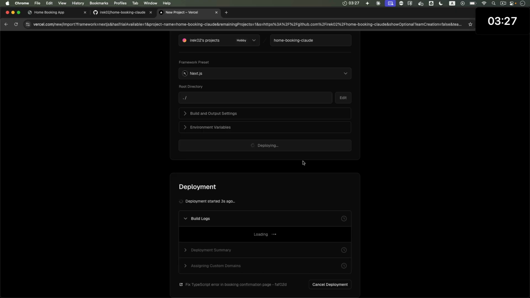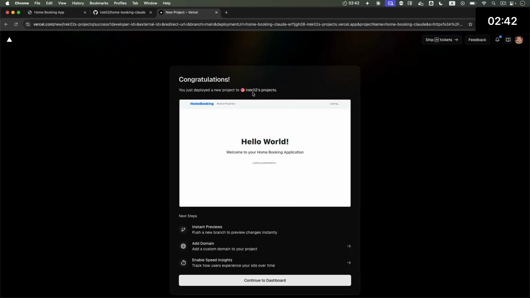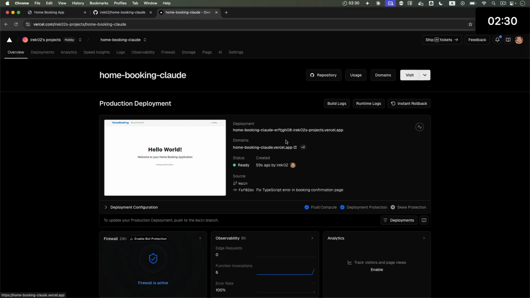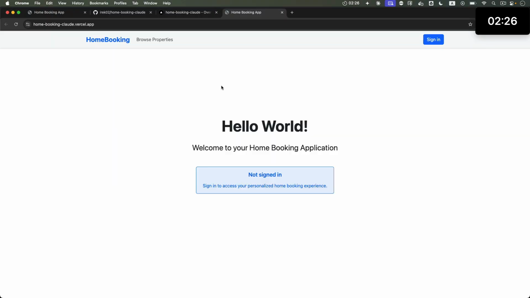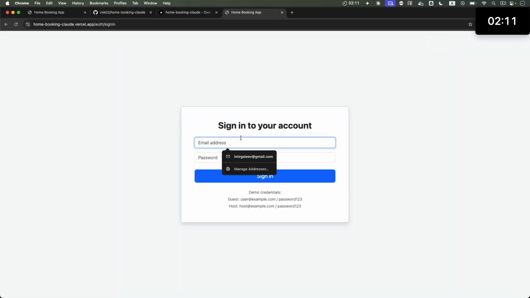Look, can we make it work? Can we serve this app from cloud? All right, build finished. Let's go to the dashboard and visit the page on the web. All right, okay, we gotta click on the browse properties. Look at that. This is serving from cloud. This is no longer on my local machine. And let's try to sign in as a user, regular user.